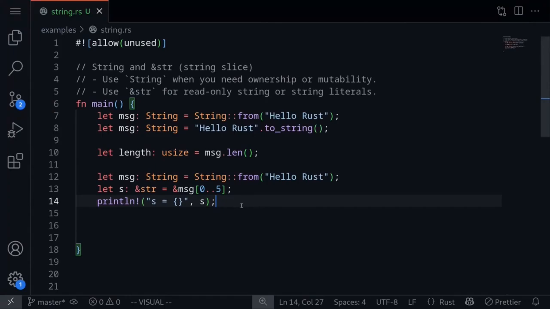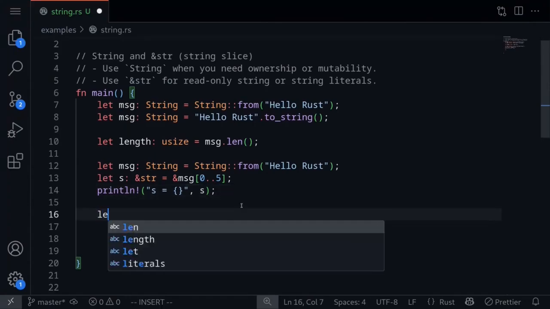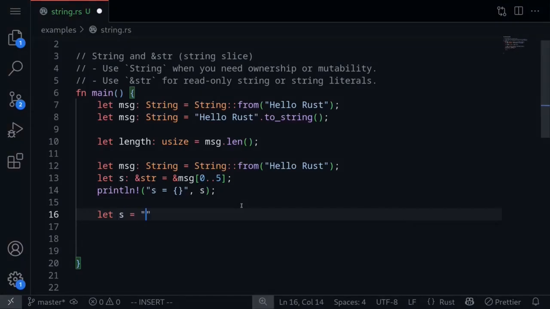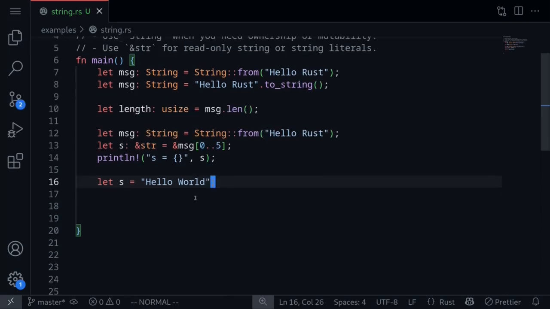String literals are also string slices. So let's say that s will hard code this as a string is equal to hello world. So in other programming languages, this will turn out to be a string. However, in Rust, this is a string slice. Here we make a distinction between String with a capital S and a string slice, ampersand str. This hard-coded string that you see over here is a string slice.